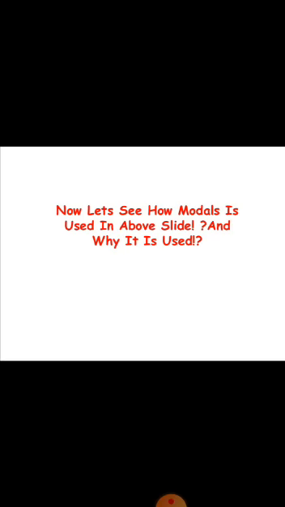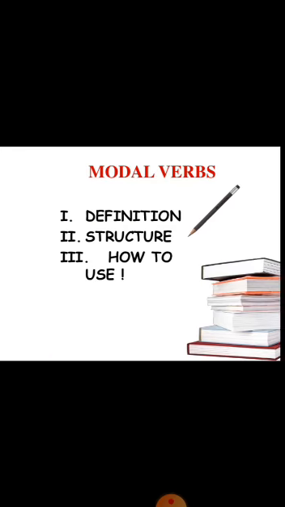Maggie says, "Okay, but you can go out, but you must go out of this room immediately. Oh, Lisa, you should go out and see some friends." So here in these sentences you can see the use of can to give permission. You can go out; then you must go out of this room immediately, that is an order, compulsion. The third one is you should go out, that is a suggestion. Now let's see how modals are used in the above slide and why they are used.